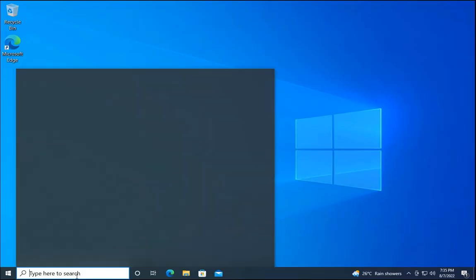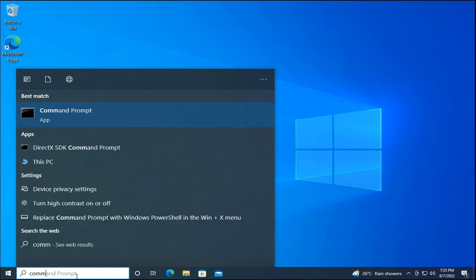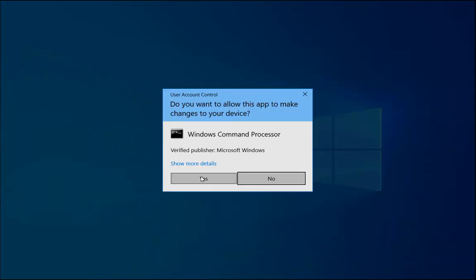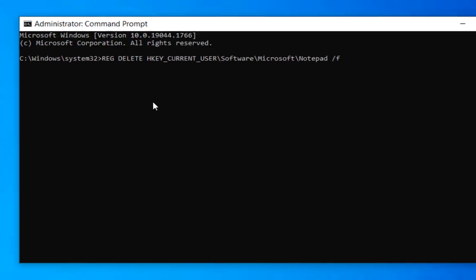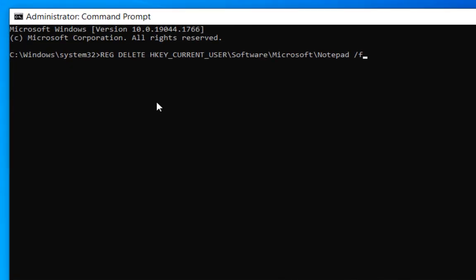Second method is deleting Notepad registry keys from Regedit. Click on the search function and type CMD. Once you get results, right-click on the command prompt and click on Open as Administrator to open command prompt with admin rights. Now copy the first command given in the description under Method 2 and paste it in the command prompt. You can see it's deleted.